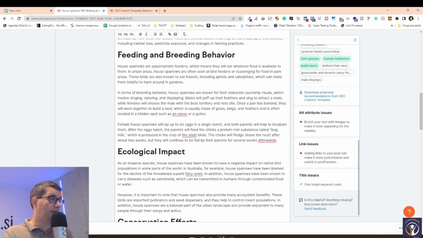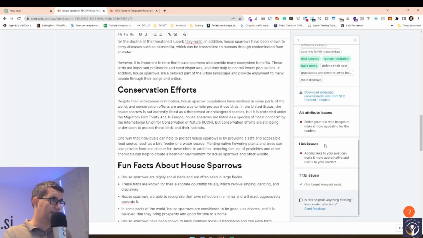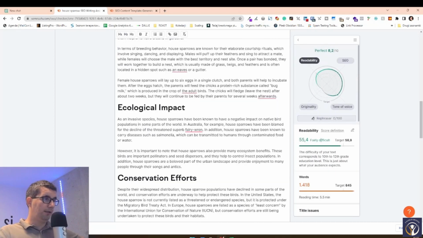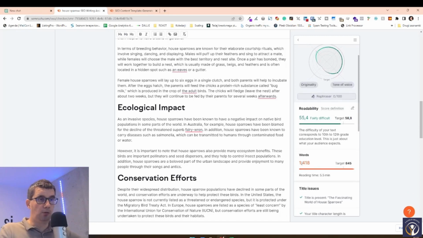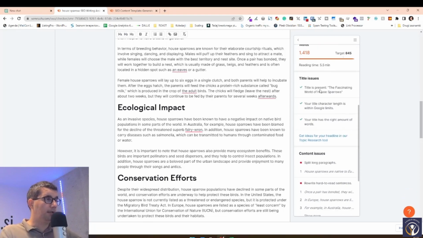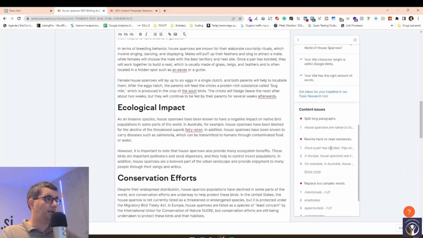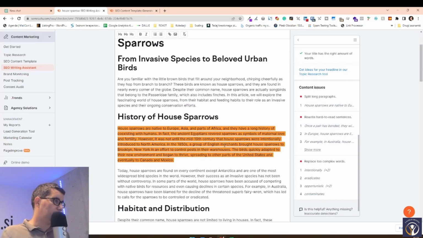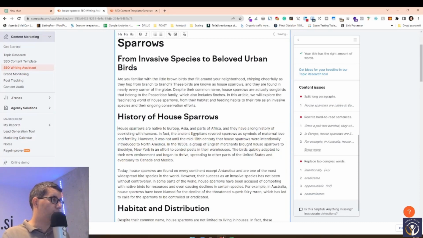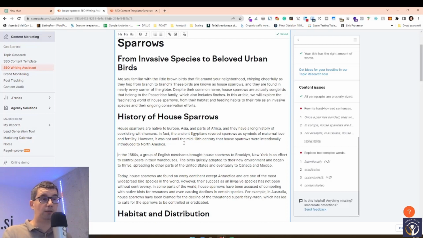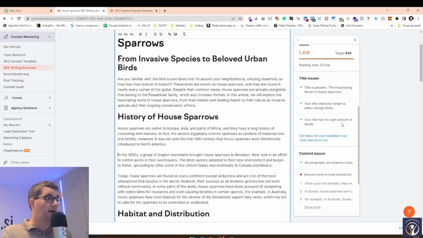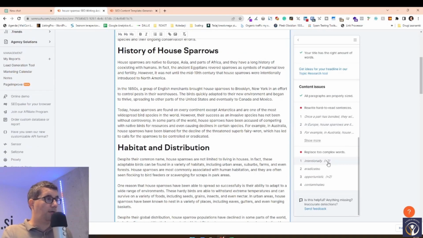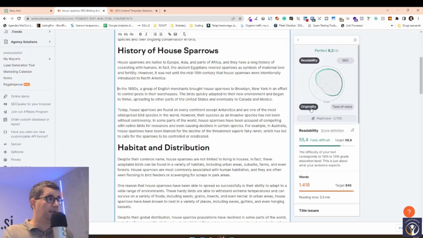Okay, we don't have images in there, that's still okay. We don't have any links, and that's okay. If we go and check the readability, we can see that it's fairly difficult, but still okay, or under whatever the tool told us. The article is a bit too long, but we wanted that. The title is okay, the title characters are okay. Long paragraphs, okay. We can always change that. Maybe the next query that we use in ChatGPT should tell it to have short paragraphs. But everything else is okay, a couple of too complex words, everything else in here is great.